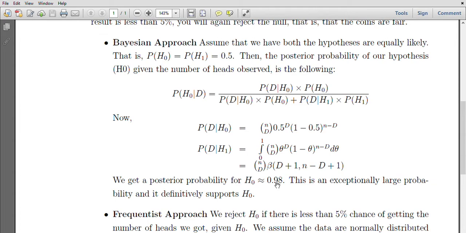Now notice that this is a really large probability. It clearly indicates that when we assumed equal chance for null and alternate hypothesis, then after getting the data, the chances of the null hypothesis increased from 0.5 to 0.98. And so it clearly indicates that the data supports the null hypothesis. Very well. Now let us consider the frequentist approach.